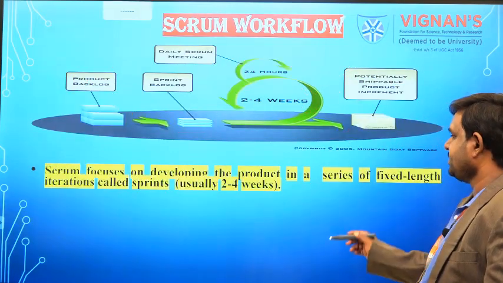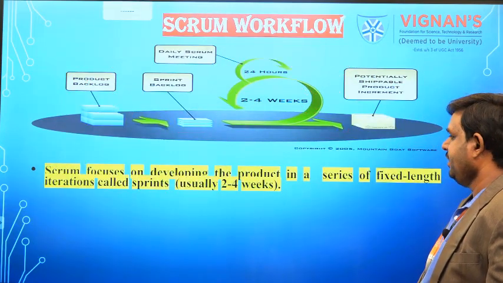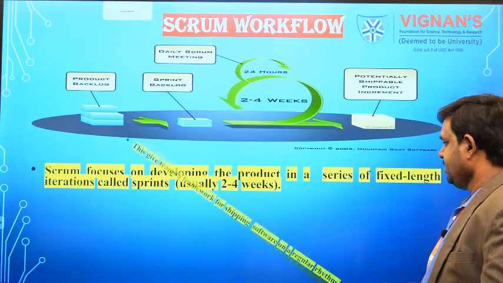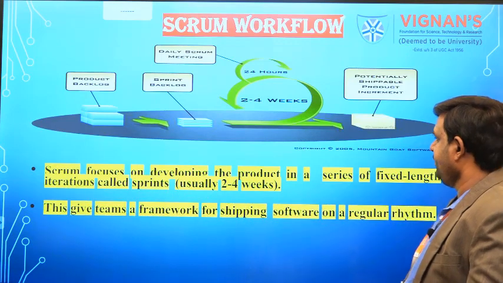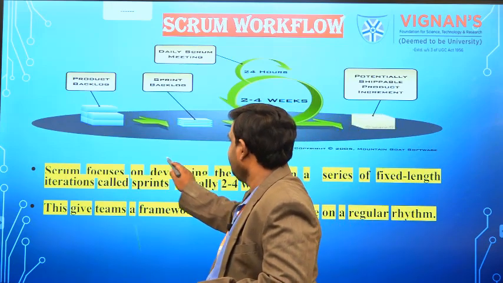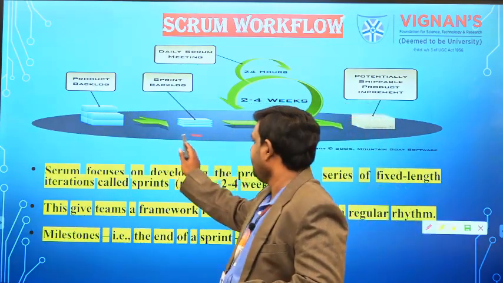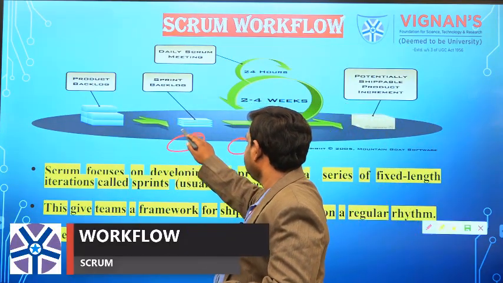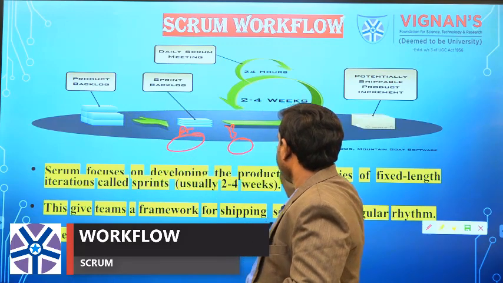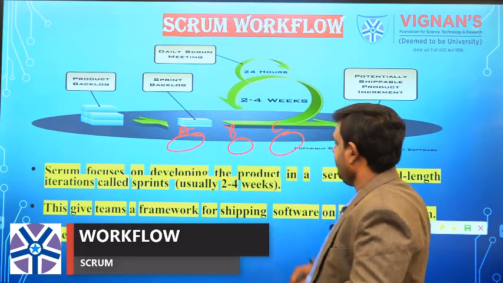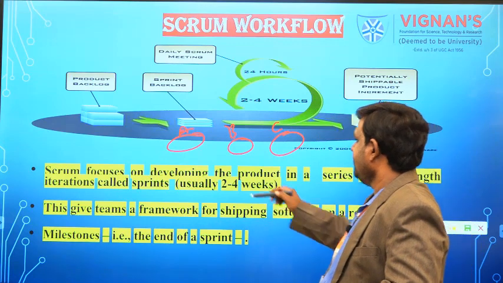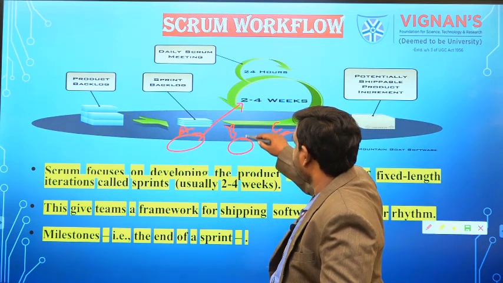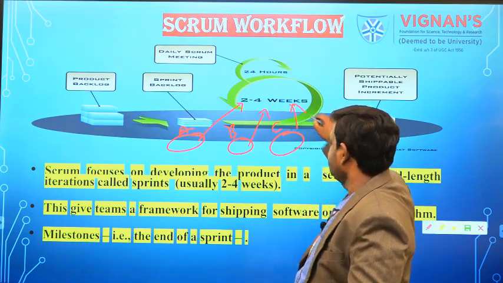Scrum focuses on developing the product in a series of fixed-length iterations called sprints, which we already discussed. We divide the work into different sprints, like A, B and C, and each sprint will be 2 to 3 weeks for developing the software.